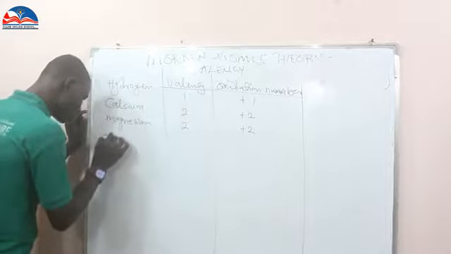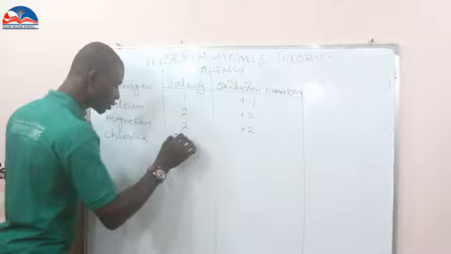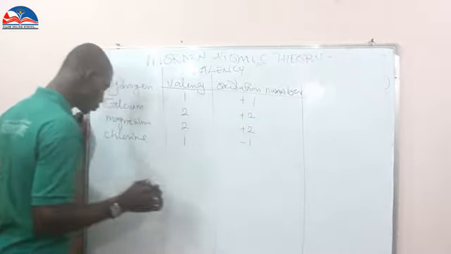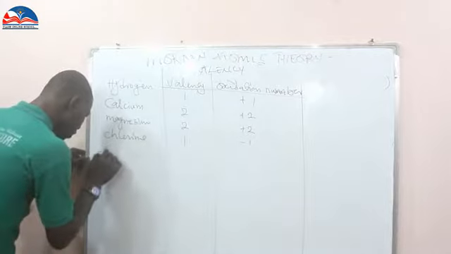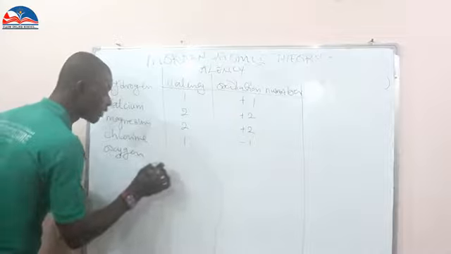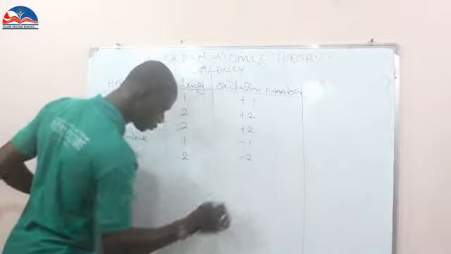I have chlorine. The valency is 1. The oxidation number is -1. I have oxygen. The valency is 2. The oxidation number is -2.